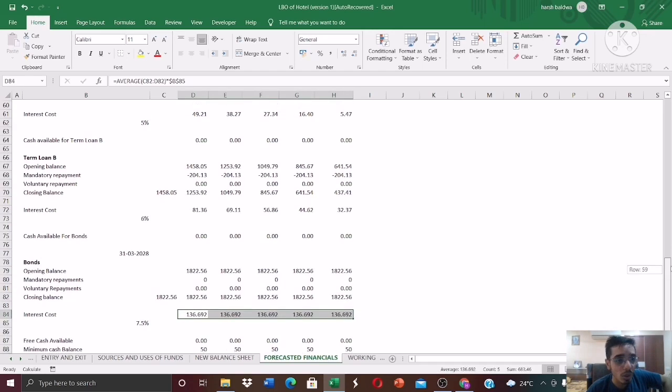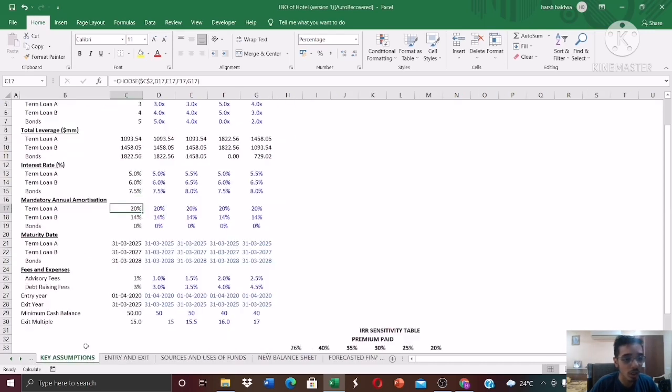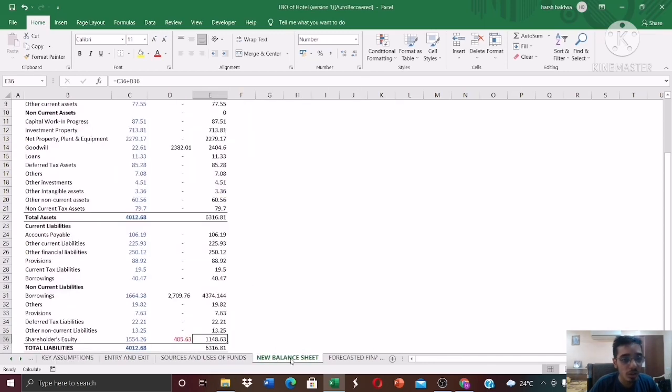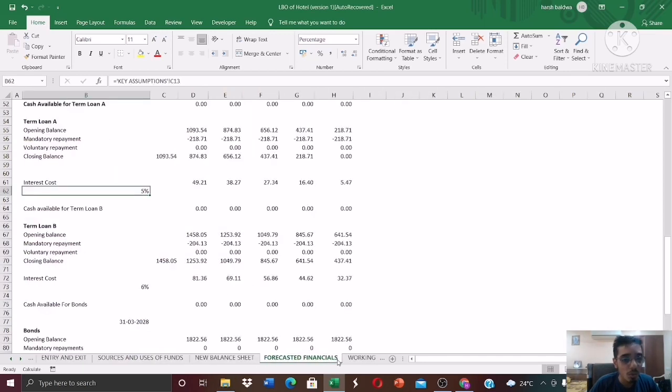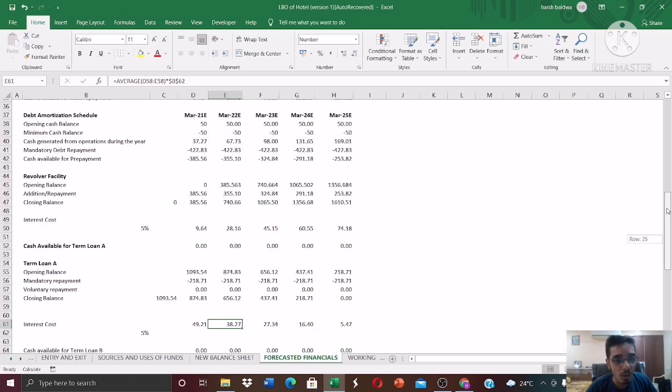And yeah, I forgot to tell you about the interest costs. So in this case, the interest rate is 5%. Again, we have linked it to the key assumptions over here. The interest rate comes at 5%. And for the sake of simplicity, what I've done over here is I have taken the average of the two, and I have multiplied it by 5% to get the interest cost. Okay, similarly for this one, I've taken the average of the two and I've multiplied it by 5% to get the interest cost. Similar for term loan B and for bonds as well. Now let's come back over here.